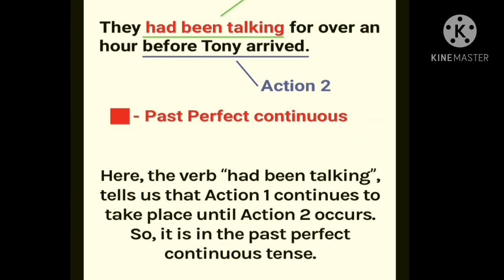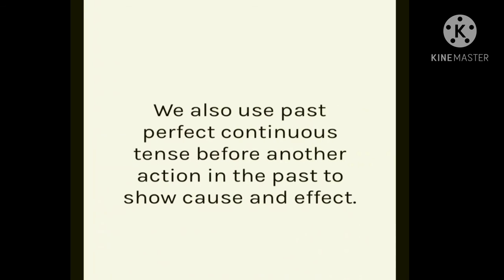So, had been talking is the first action, which is showing the past perfect continuous tense. So, here action 1 continues to take place until the second action occurs. मतलब पहली जो action है वो second action आने तक क्या कर रही है, चल रही है. So, it is in the past perfect continuous tense.